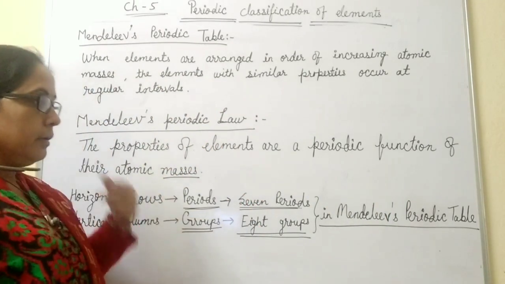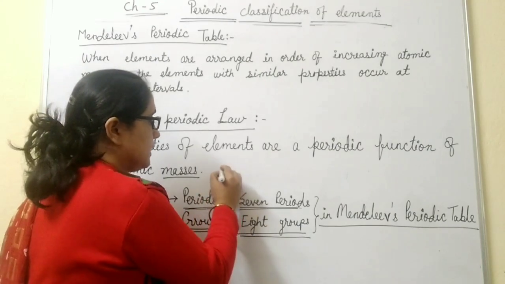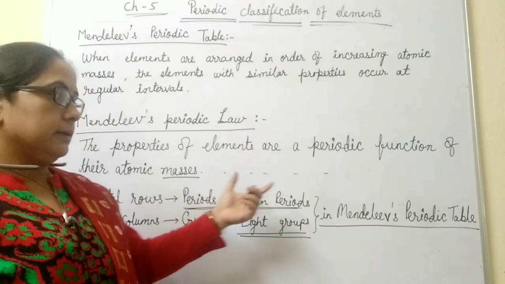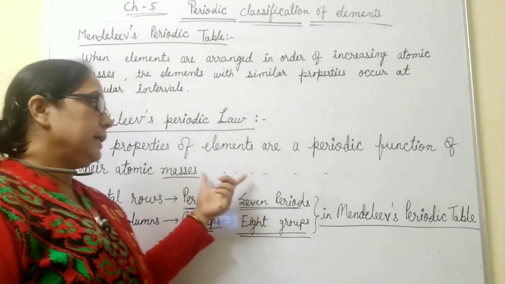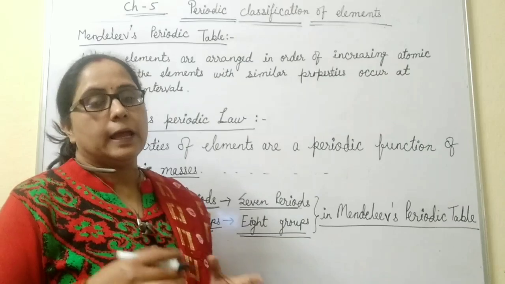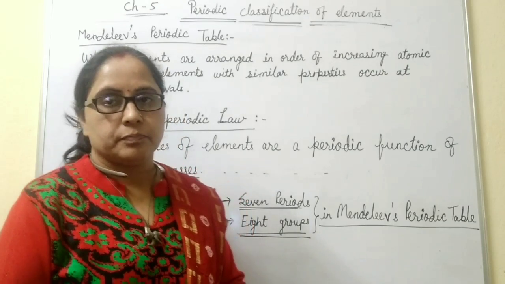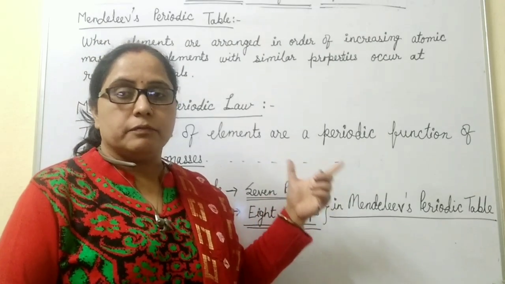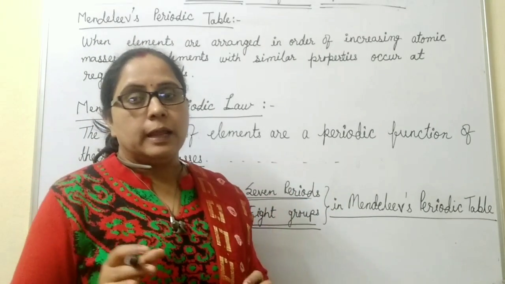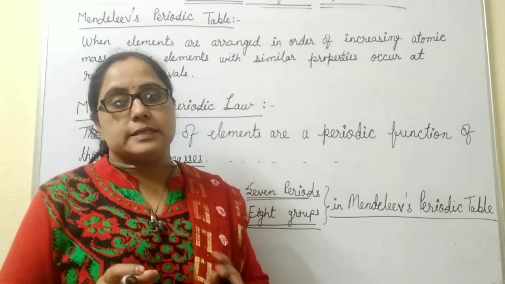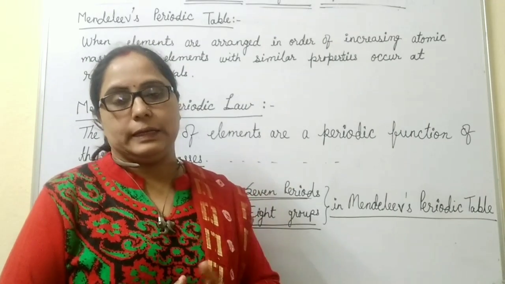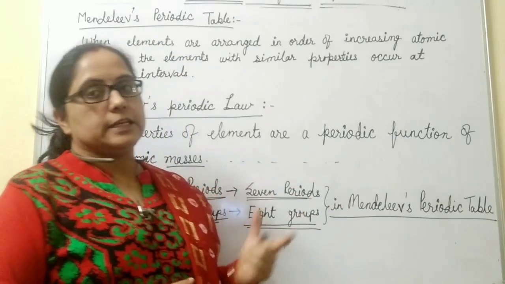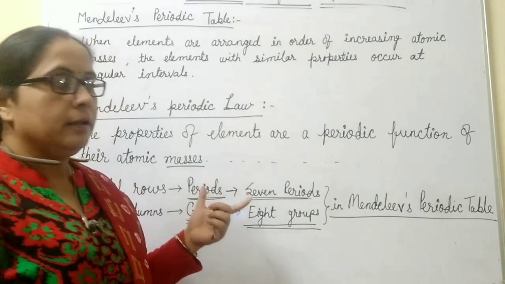It means when he arranged the elements in increasing order of their atomic masses, after a regular interval he found that elements were repeated, having similar properties. In the Mendeleev periodic table, this was the first time a scientist made a table and arranged all 63 elements known at that time. Mendeleev arranged all these 63 elements in his table.